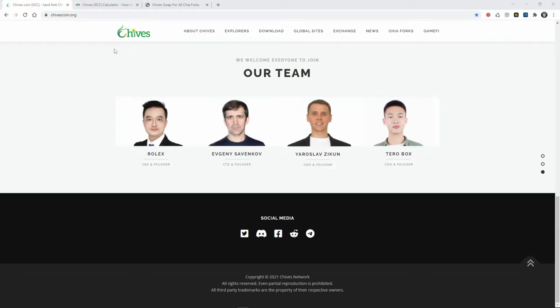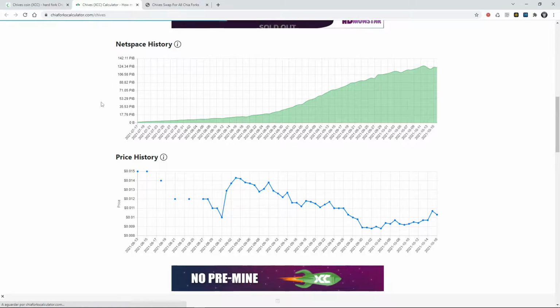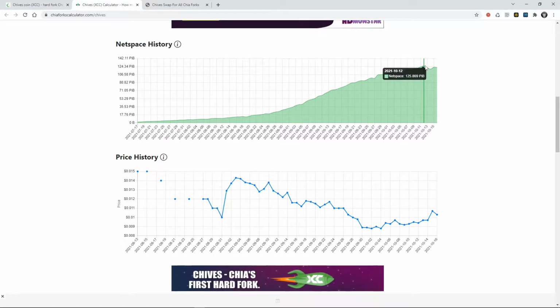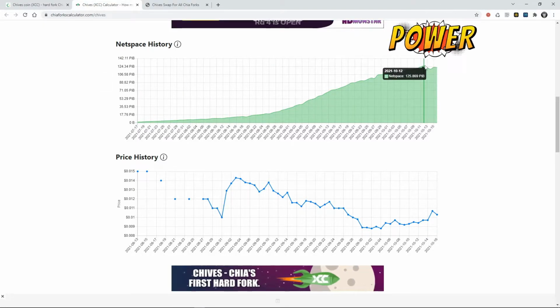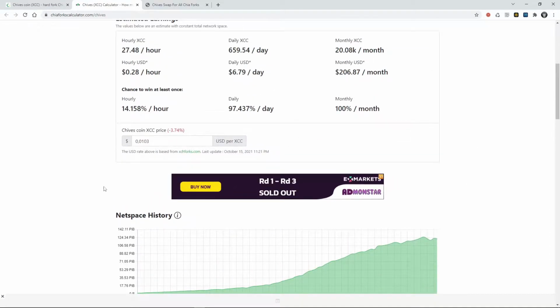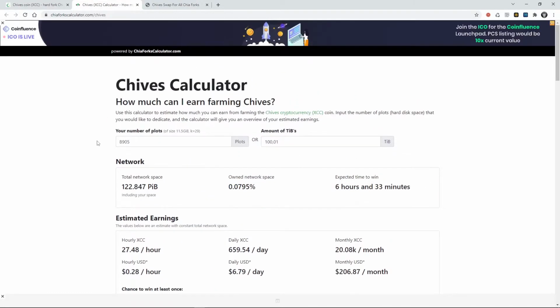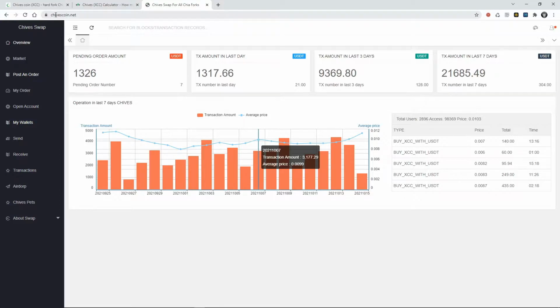So the announcement was about the net space hitting 100 petabytes for the first time, and because of that, they will do a giveaway, an airdrop. To get that airdrop, you only have to go to their website, Chives Swap, which in fact is the only exchange at the moment.